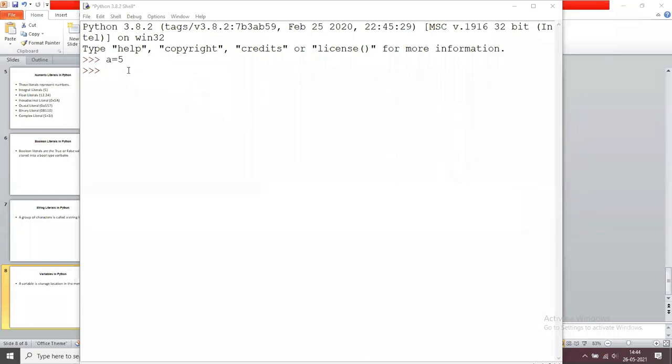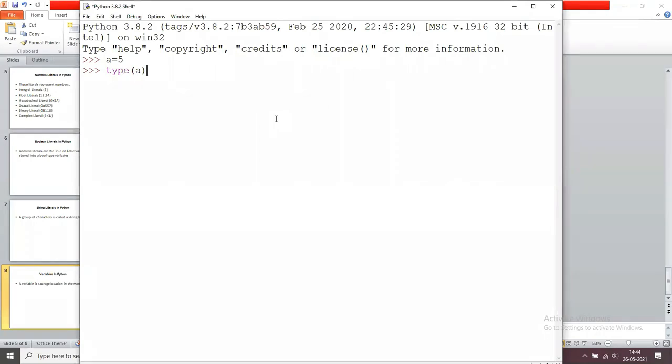Now I want to know what is the type of the variable a. Here I assigned a equals 5. How can I know the data type? There is a function, type. If you observe, it's type of a.